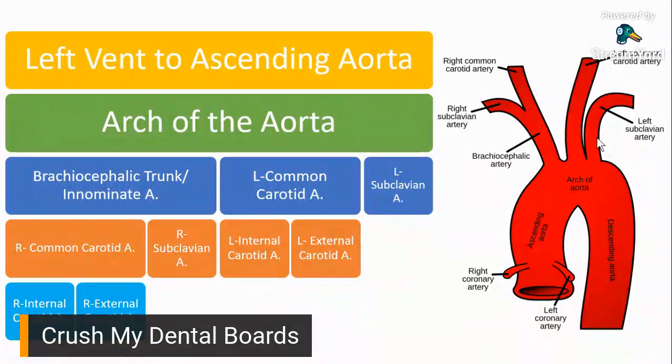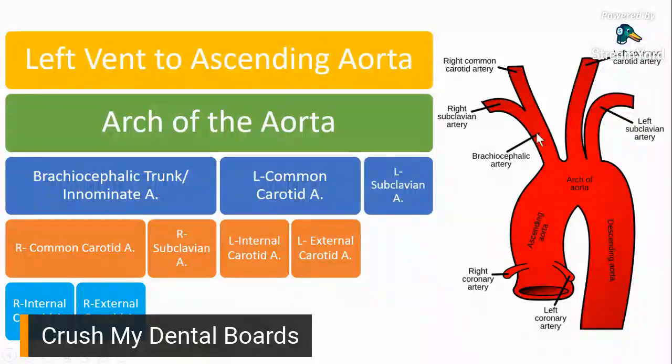So kung titignan nyo yung flow chart sa left side, makikita nyo yung tatlong division: the brachiocephalic trunk or innominate artery, the left common carotid artery, and the left subclavian artery. These are the three main trunks that stem out of the arch of the aorta. Okay.